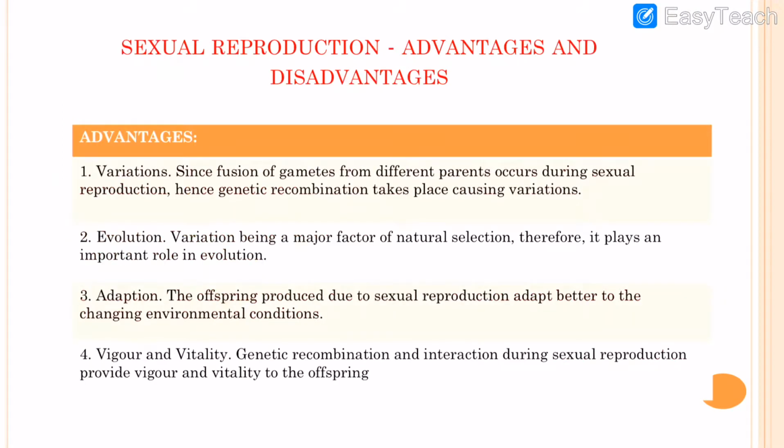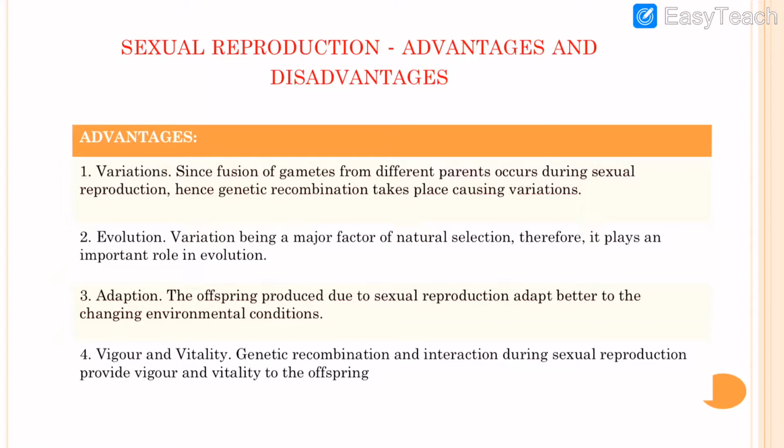Dear students, when we talk about sexual reproduction, it has both advantages and disadvantages. First, we talk about the advantages. Sexually reproducing organisms show variations. We have already studied that in asexual reproduction, variations cannot develop as the offspring are identical to their parents, but in sexual reproduction, the gametes from two different parents are fused to form a zygote, which develops into an embryo and then a new individual.